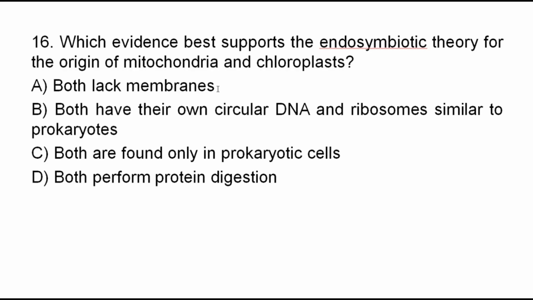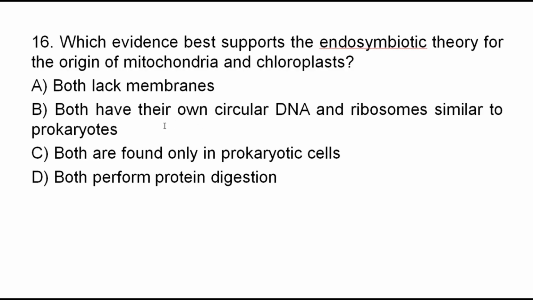Good, the correct answer is B. Because both mitochondria and chloroplasts have their own circular DNA. Both also have ribosomes similar to bacteria cells, or similar to prokaryotes. So the correct answer for question number 16 is B.